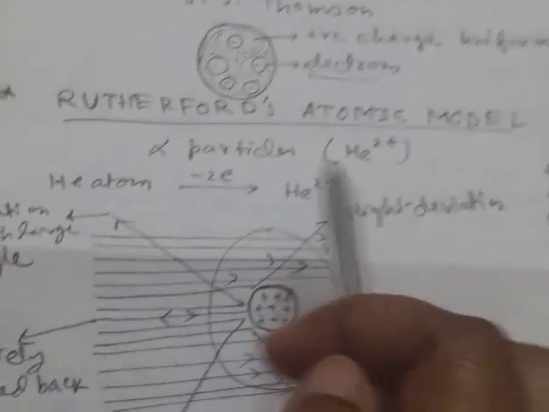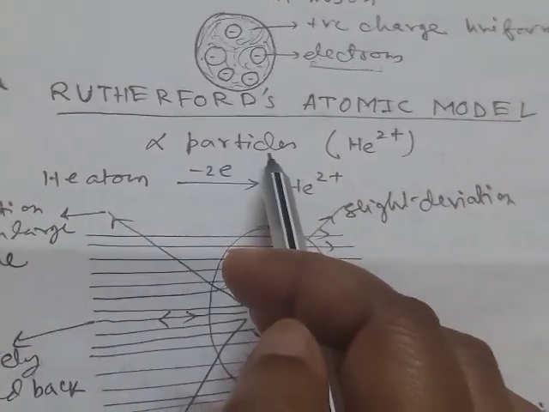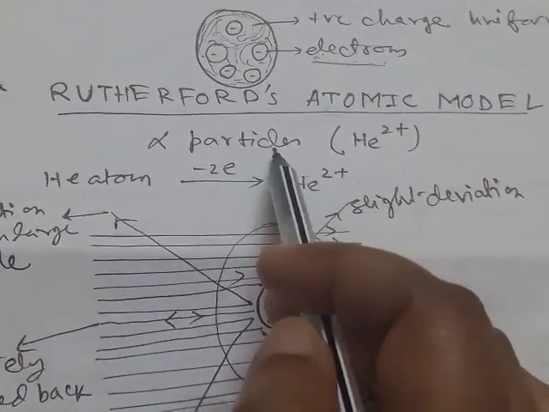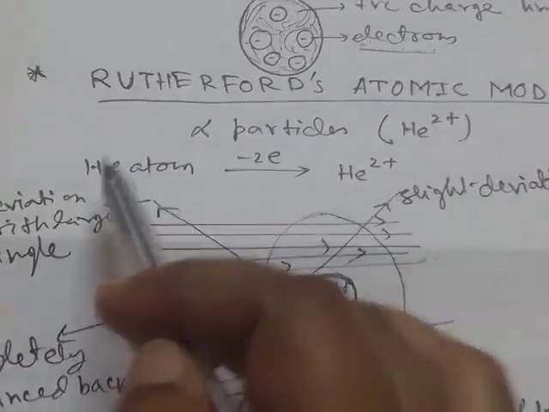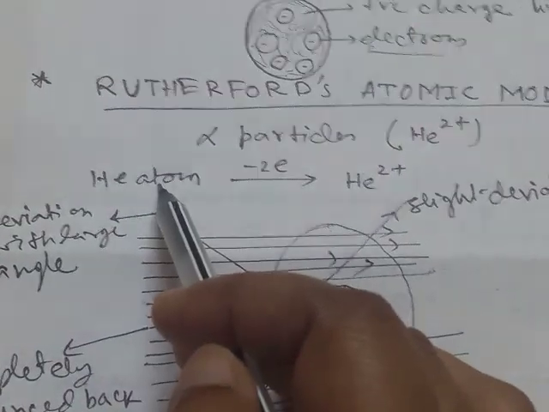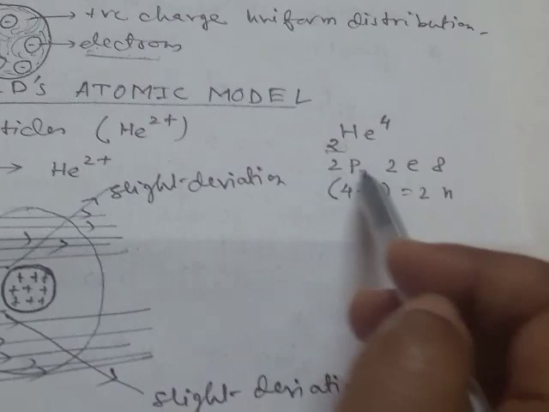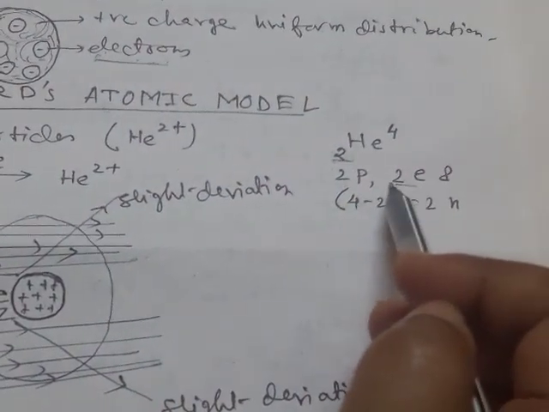Rutherford performed an experiment with alpha particles, that is, helium 2 plus ions. We know a helium atom contains 2 protons and 2 electrons.